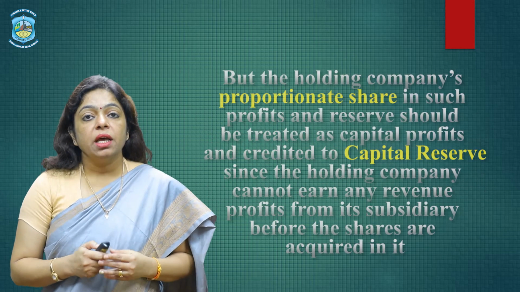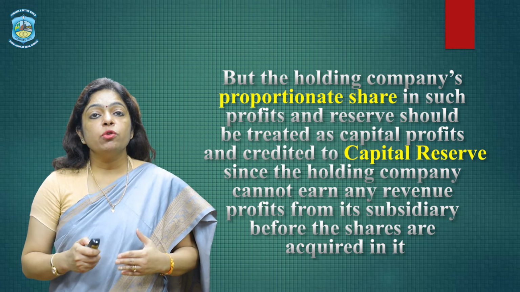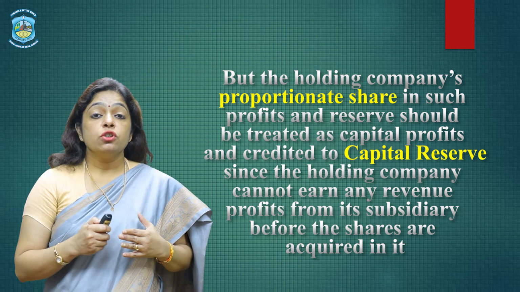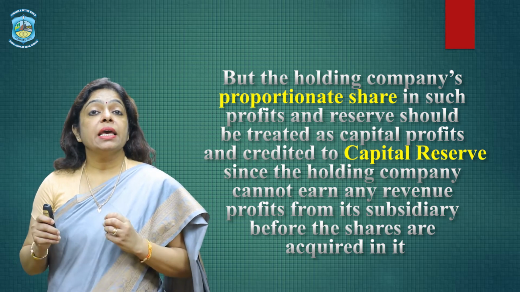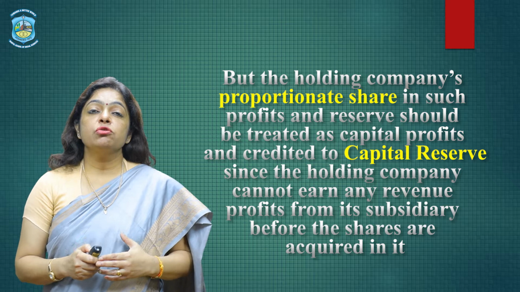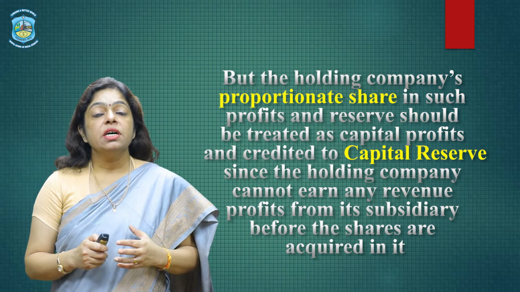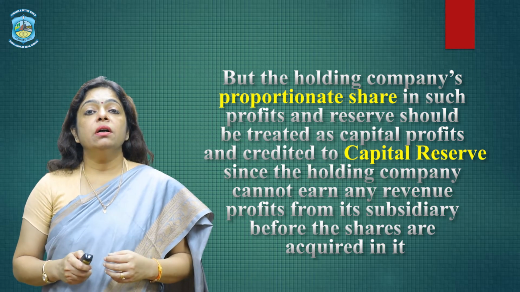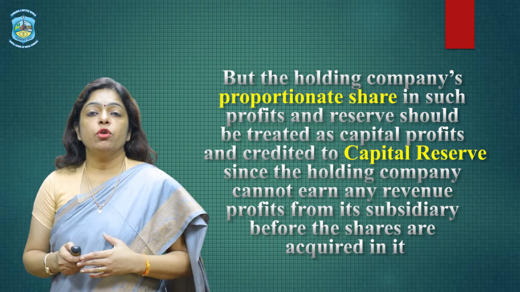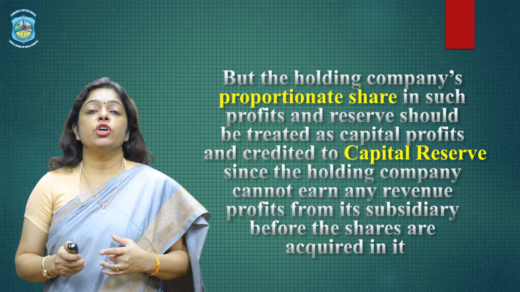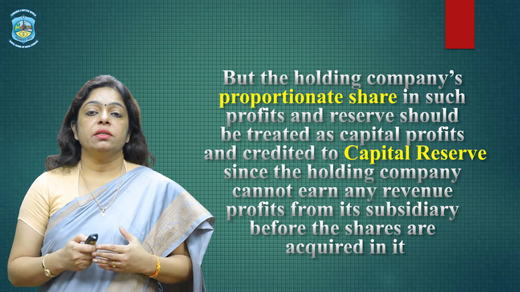But the holding company's proportionate share in such profits and reserves should be treated as capital profits, and it will be credited to capital reserve, since the holding company cannot earn any revenue profits from its subsidiary before the shares are acquired in it.